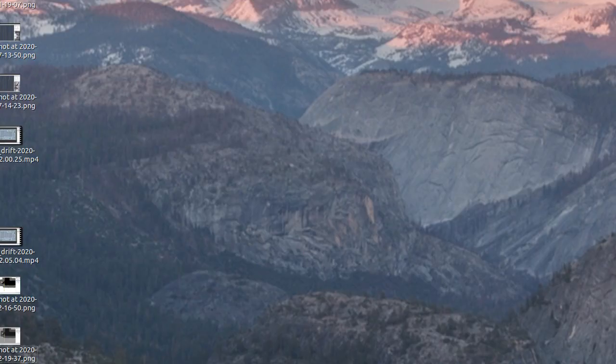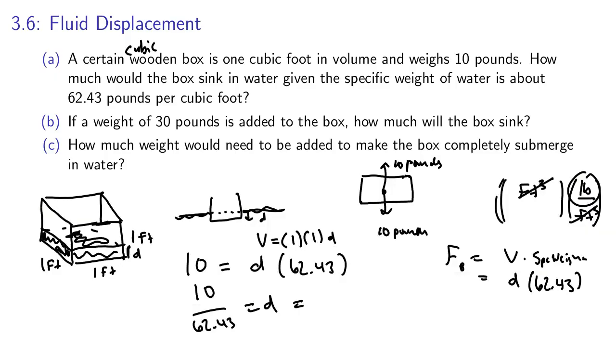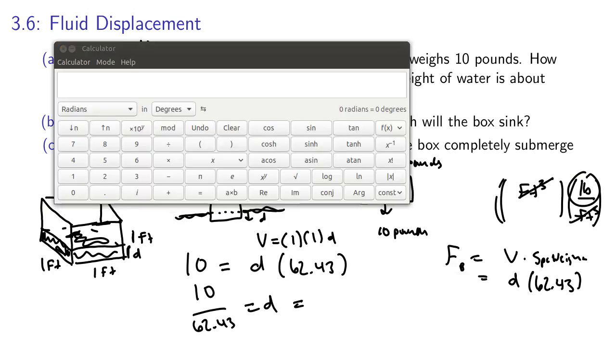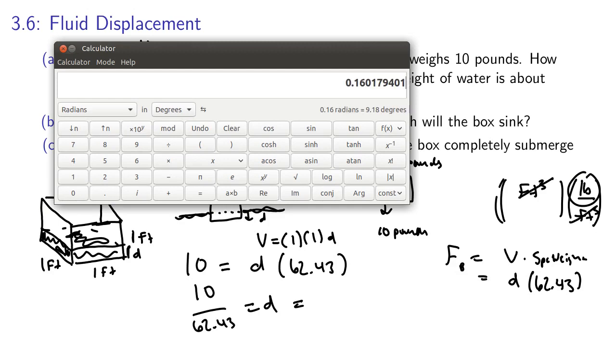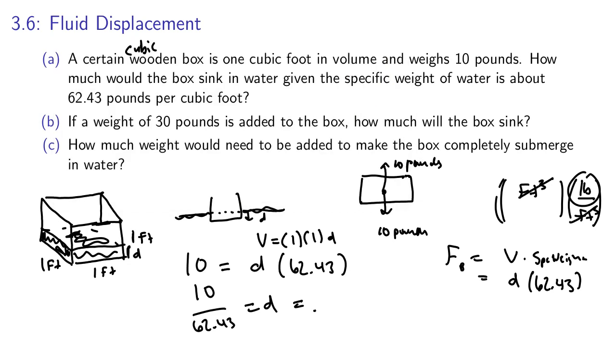So that would be equal to 10 divided by 62.43, 0.16 feet. Now, this is a technically correct answer, but who thinks in 0.16 of feet?